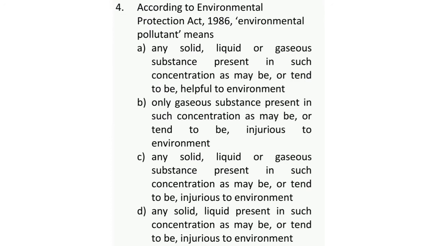Okay, so our first question is related to the Environmental Protection Act 1986. The definition of the environmental pollutant has been asked in this question. So what you can do in this question is go through the options and find out the answer that is nearest to the question which you feel is in accordance with the act, because you are not going to be able to take all the bare acts of all the subjects given in the syllabus, and this is definitely one of those acts that generally people won't be taking with them in the examination hall. So what you can do is go through the elimination method and find out the correct answer.